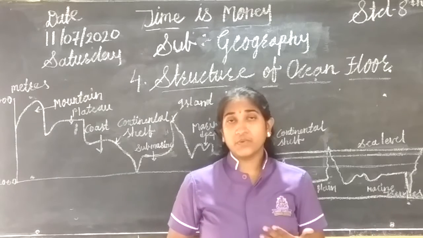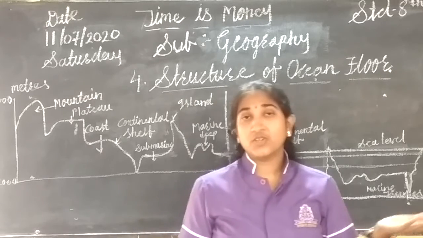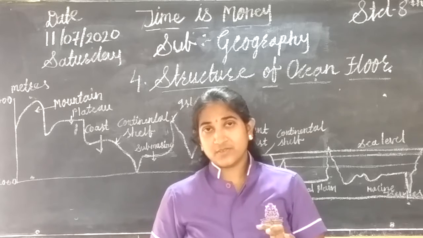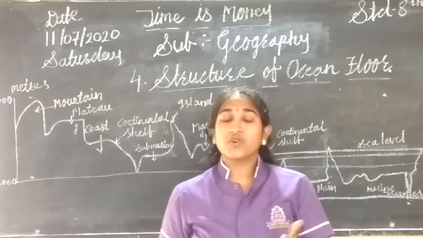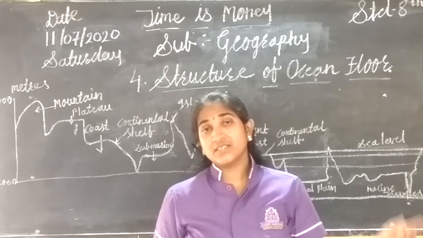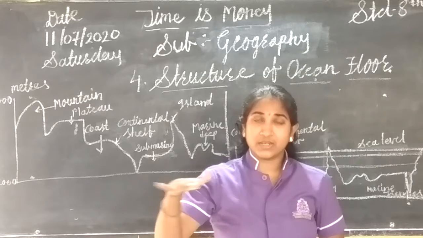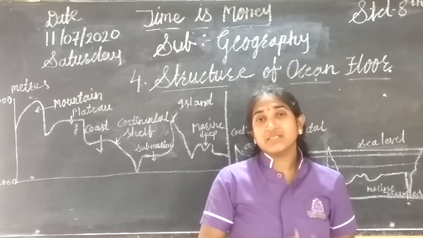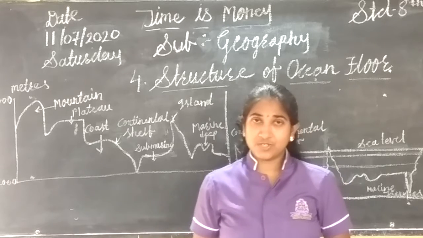All of you know that the surface of the earth is occupied by land and water. But most of the surface is occupied by water. That means inside the sea there is also land. It is not necessary that only water is there in the seas and oceans. There is also a submerged part of the land in the oceanic water.